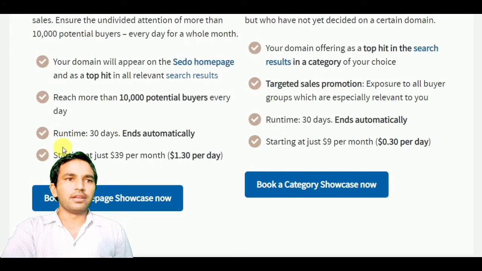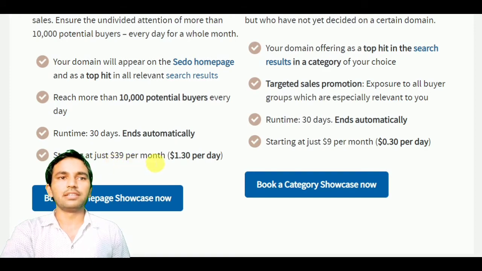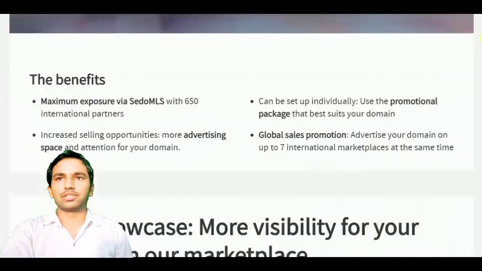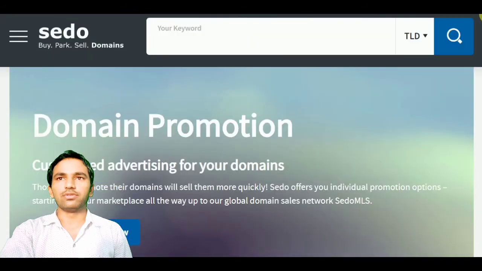And if we talk about top placement, 30 days ends automatically, and the difference is in the charges, starting at just 39 US dollars per month if you choose top placement, and if you go for category then you will be charged 9 US dollars per month, which means 0.30 per day. So these are the differences between the categories, and the features provided by Shadow.